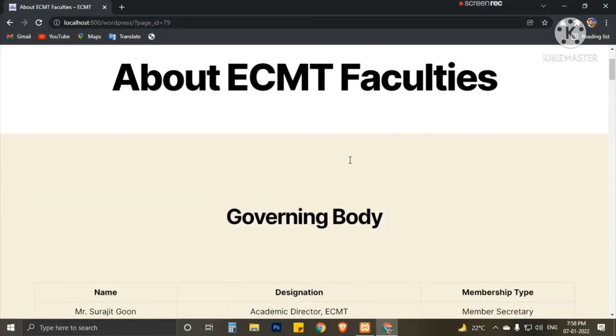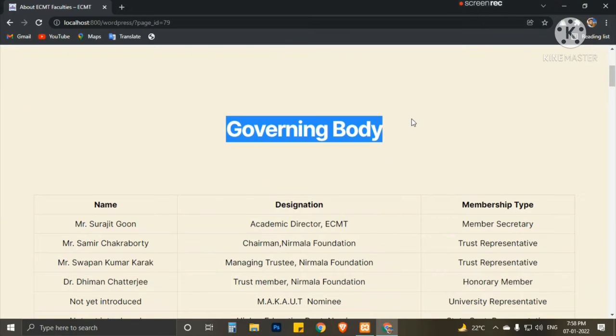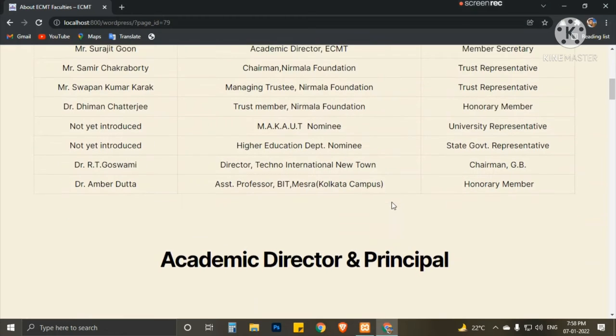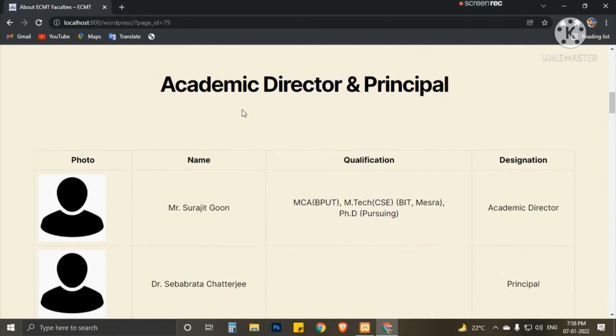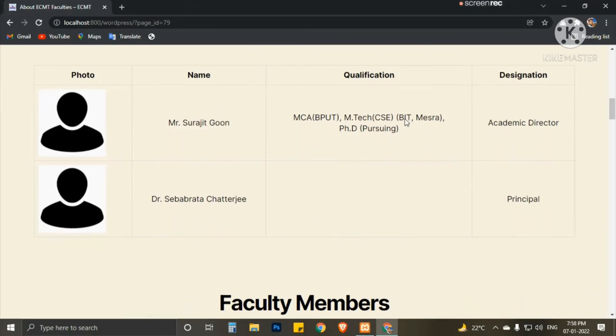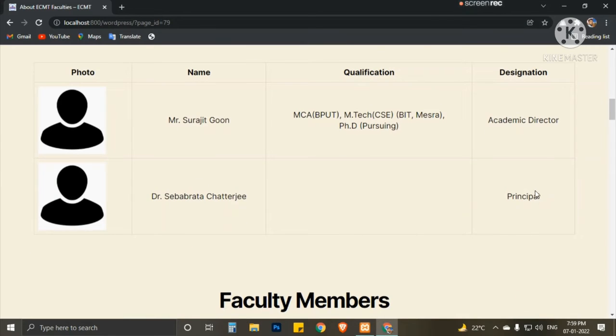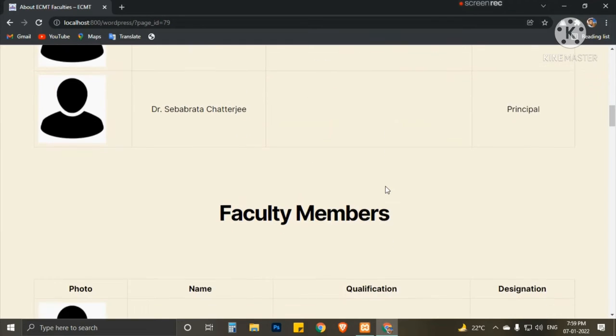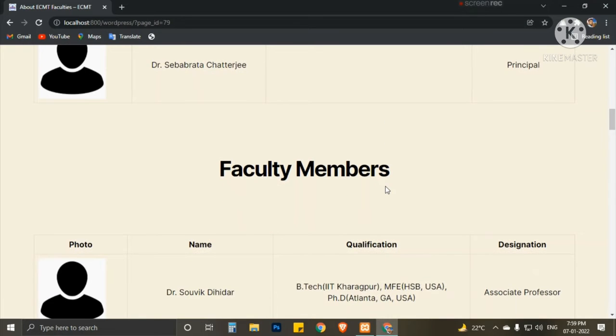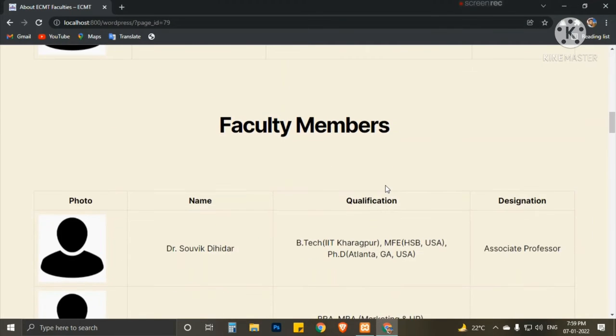When we click this, first of all we will see the governing body, and the details are there. Then the academic director and principal. We didn't find any details for the principal because he joined recently, so we could not collect the details properly.